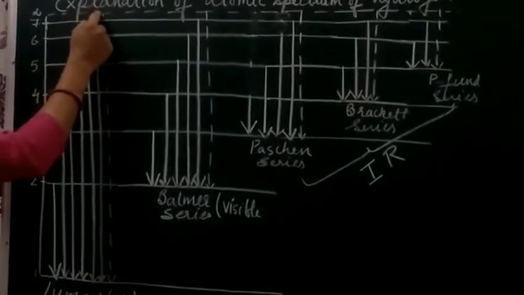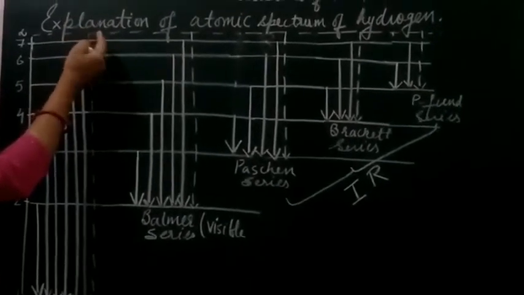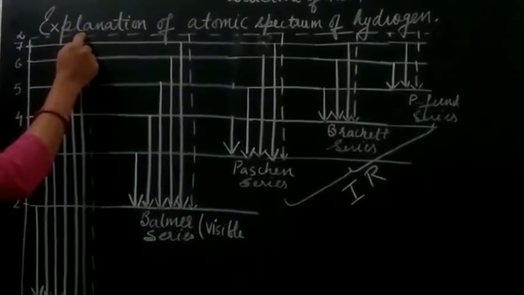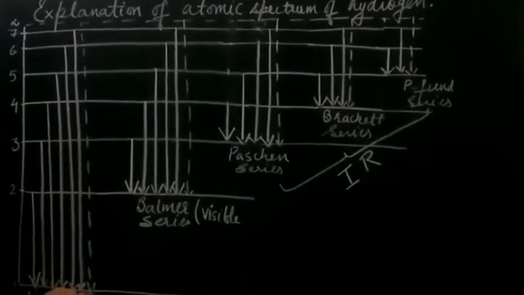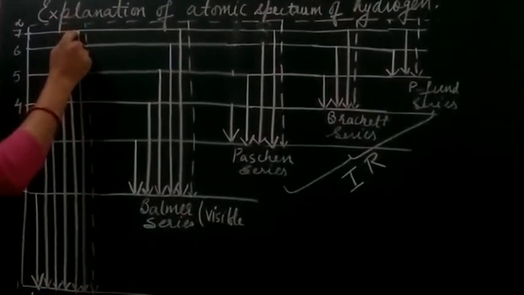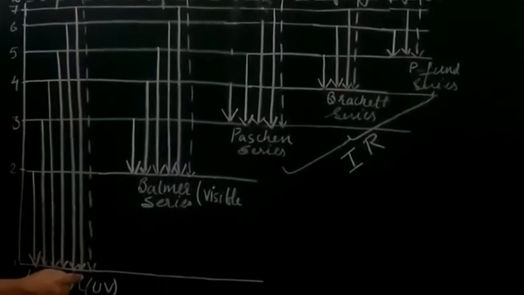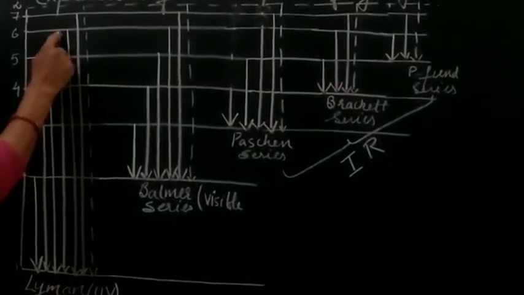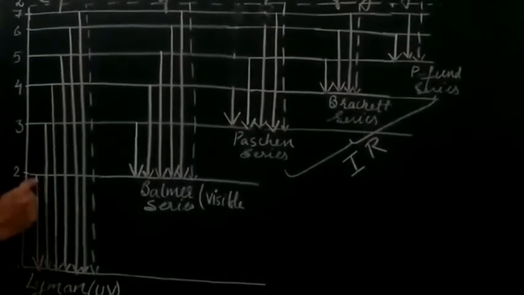When it is in the infinite state, that state will be unstable. So what are the possible values? It can jump from the infinite energy level directly to the ground one, n equals 1. Or it can jump to shell number 7 and then further transitions take place from 7 to 1, then from 6 to 1, 5 to 1, 4 to 1, 3 to 1 and 2 to 1.